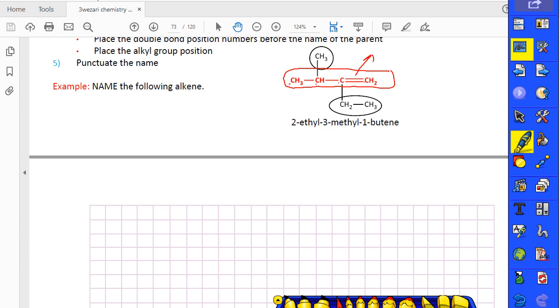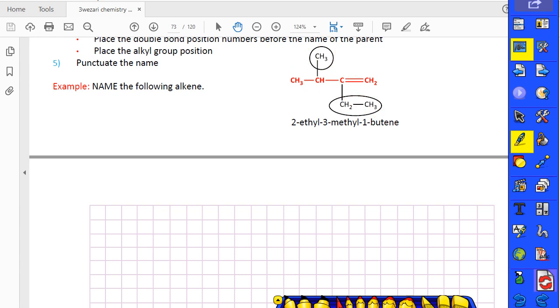Maybe you think, teacher, why don't we use this straight chain instead of this one? Because if you use this one, it won't contain a double bond, so it won't be true. It will be wrong. Because of that, your straight chain must contain the double bond.